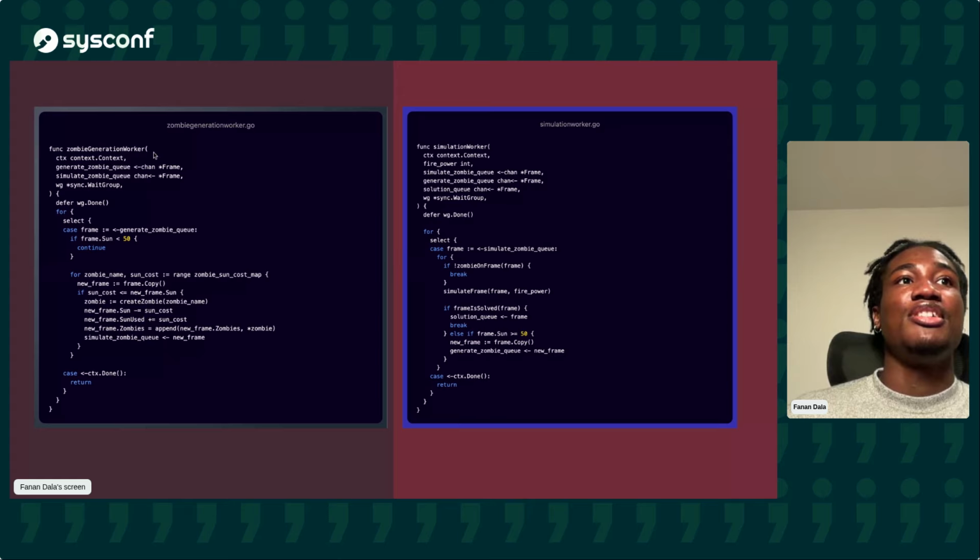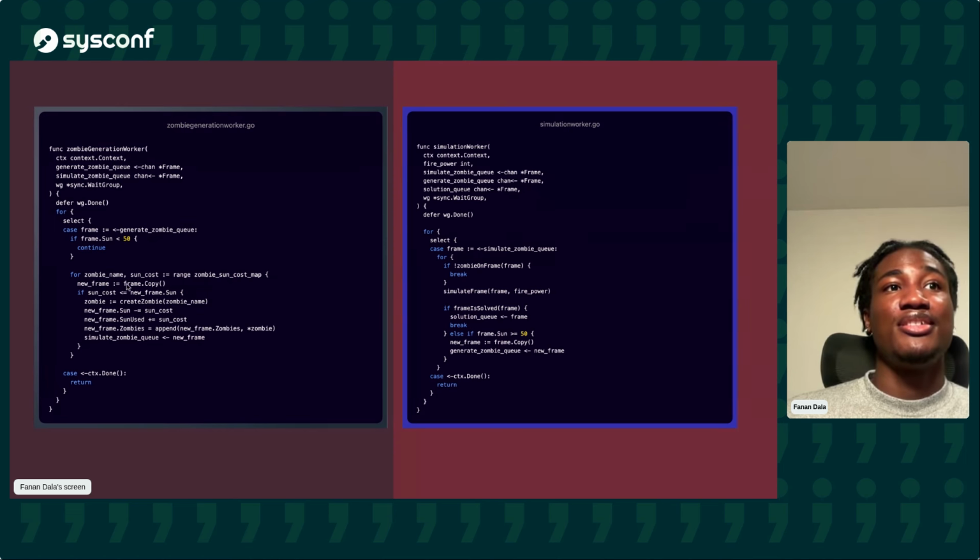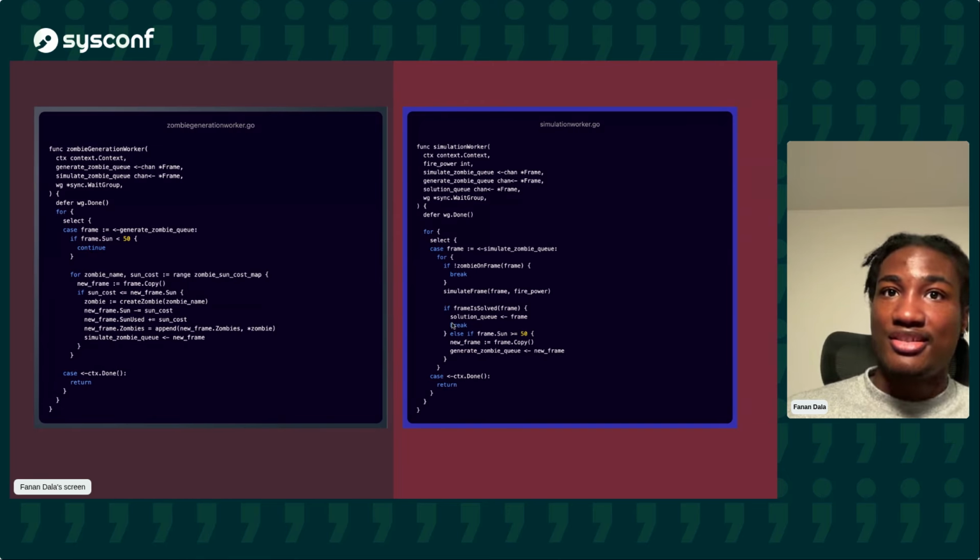Great. So let's look at our simulation workers. For the zombie generation worker, simple algorithm: we read from the generate zombie queue if there is a zombie, and then we try to place a zombie on the frame. And once we've placed the zombie, we send it to the simulate zombie queue. Simulation worker: we read from the simulate zombie queue, simulate the frame. If there is a solution, send to the solution queue.